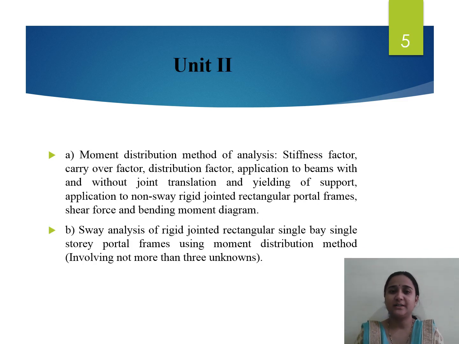Unit 2 consists of the moment distribution theorem, or moment distribution method of analysis. There we have to find the stiffness factor, carryover factor, and distribution factor, with application to beams with and without joint translation and yielding of support, the same as we deal with in unit 1. Then application to non-sway rigid jointed rectangular portal frames, shear force and bending moment diagram. This is the overall analysis that we do in unit 1 using the slope deflection method, and in unit 2 we are going to do the same thing by the moment distribution method.